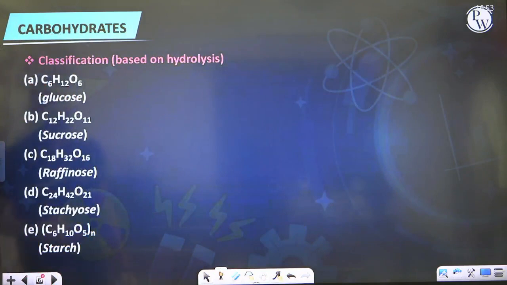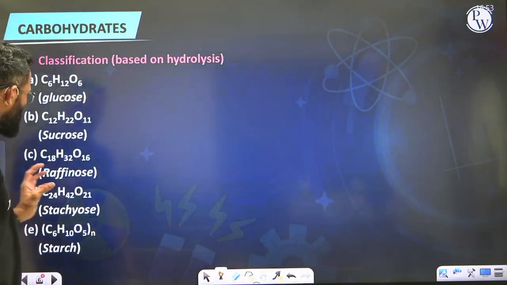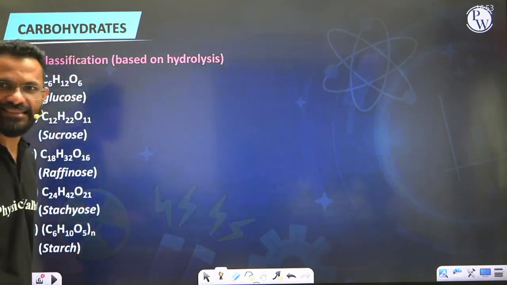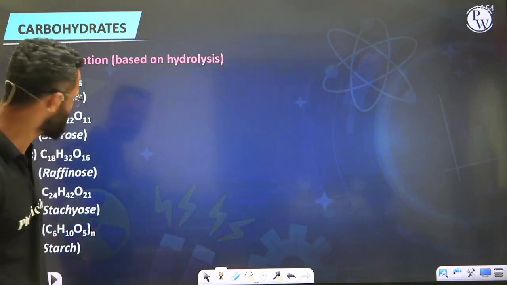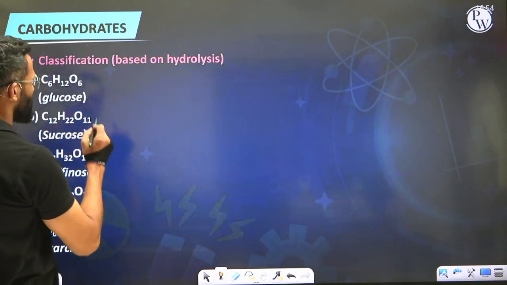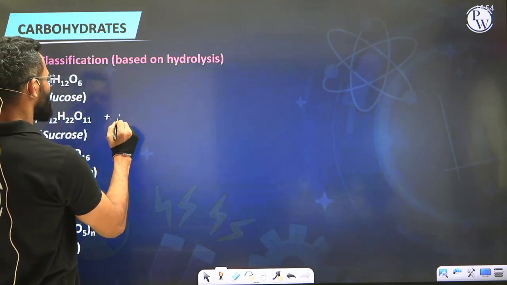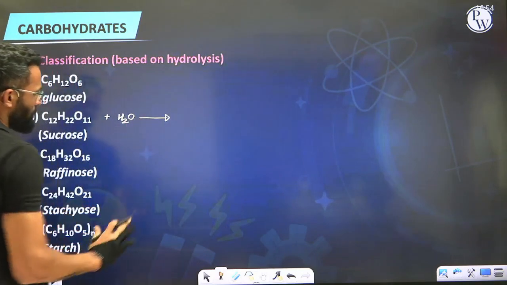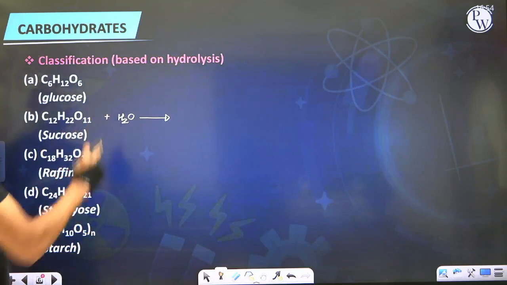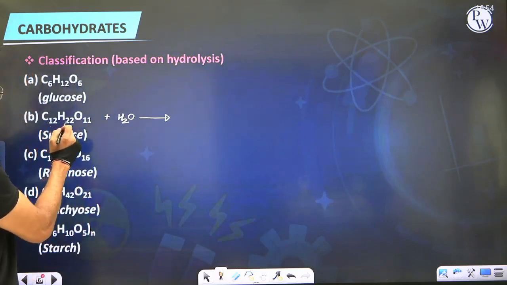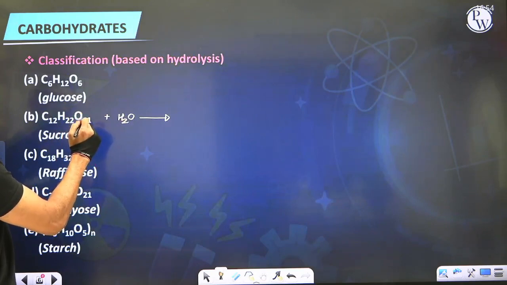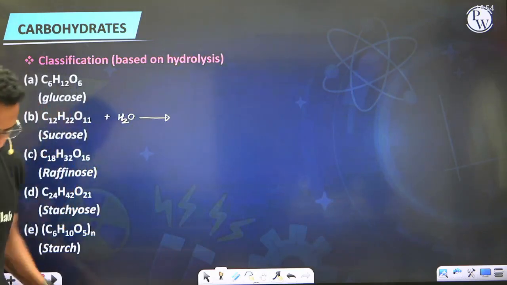You will see I have written 5 examples over here. Each one of these examples we will subject to the process of hydrolysis. To begin with, we'll talk about sucrose, because this is the common example we studied just a few minutes back. Sucrose is C12H22O11. Let's say I subject this to hydrolysis, of course in an acidic condition, I'm not mentioning the precise condition. So sucrose upon hydrolysis: C12H22, I've got 2 H's coming from water. If I add it here, it will become 24. 1 oxygen coming from water. If I add it here, it will become O12. And since it is hydrolysis, this formula, hold on everyone.